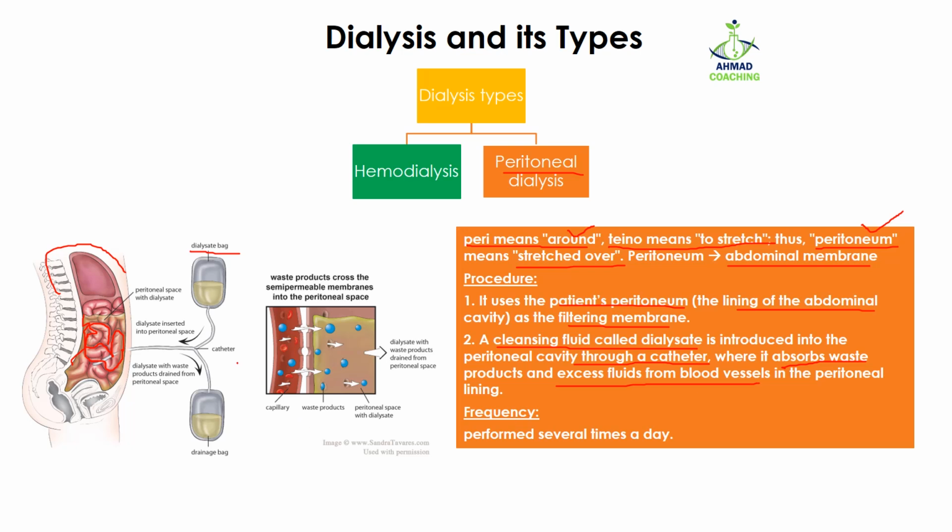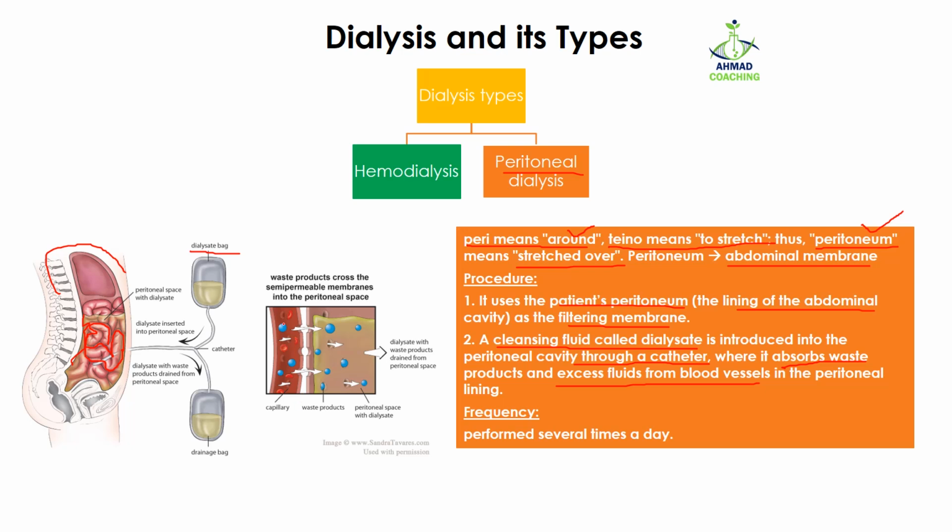So here we can see what is happening: this one is the blood capillaries. These blood capillaries are actually covering all these organs. In these blood capillaries, waste products, nitrogenous waste are present, and this part here is the peritoneal membrane or peritoneum.